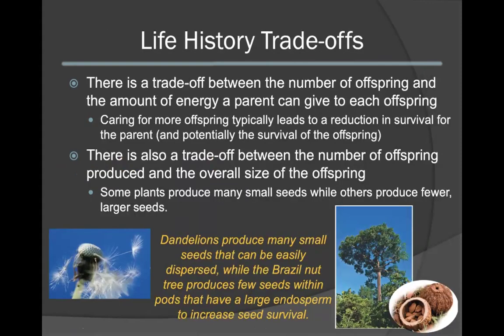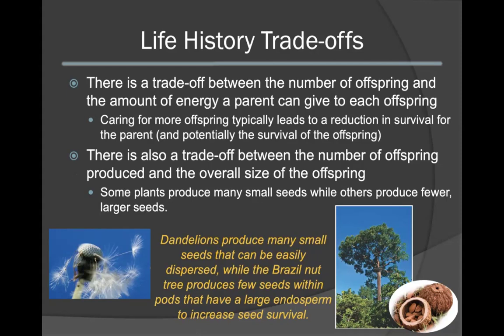There is also an evolutionary trade-off that exists when considering the reproductive characteristics of the population. In general, there is a trade-off between the number of offspring that can be produced and the amount of energy a parent will give to each offspring. In general, caring for more offspring will typically lead to a reduction in survival for the parent. This could also be costly, as the potential survival of the offspring could also suffer. As a result, there will be a balance between the number of offspring produced and the level of parental care that exists.